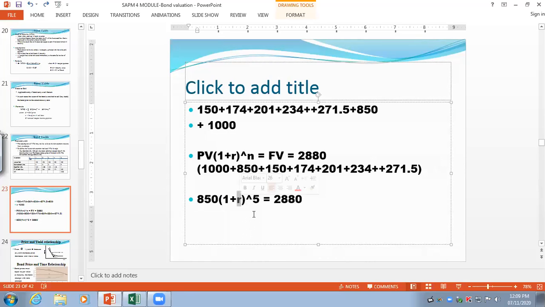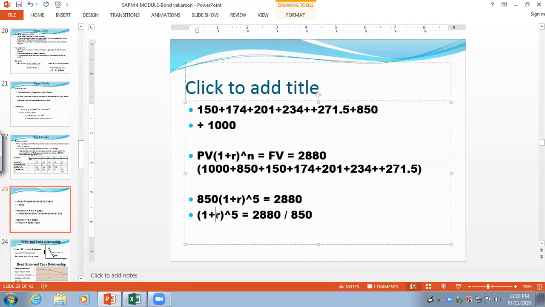Clear? How will you solve this equation? I'll just remove this. On the other side it goes and becomes divided. So when you divide this, you get 1 plus R raised to 5 is equal to whatever answer you get.